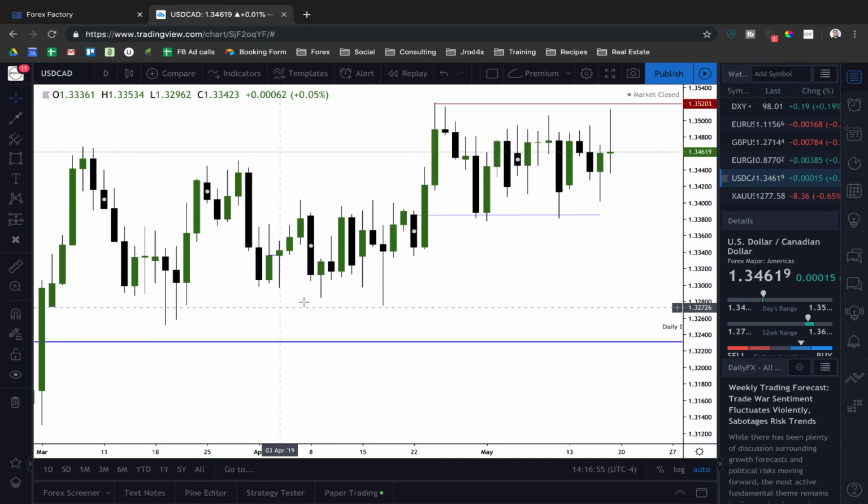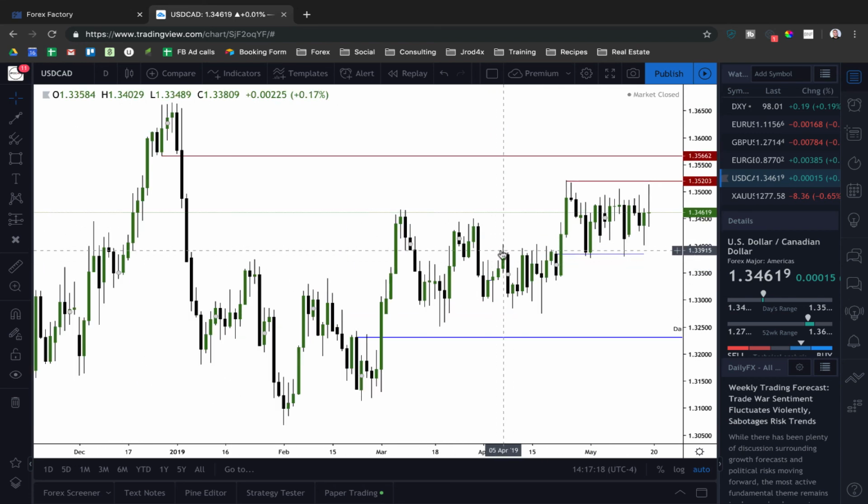If you go out to a daily, you can actually see it. So if you look at the daily chart, we've been supporting this ICT bullish order block here, traded into it several times here, and we've just been consolidating the actual range between the high at 1.3520 and then the ICT bullish order block open at 33.85. So that's just been the range that we're trapped within.